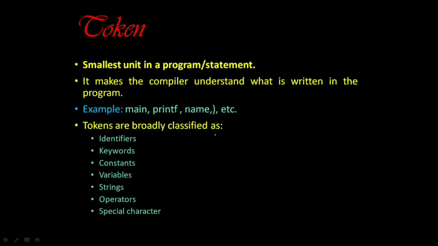Tokens are broadly classified into 8 types. How many types? It is classified into 8 types. The first one is identifiers. Second is keywords of C program. After that, constants, variables, strings, operators, and special characters. In the upcoming slides, we will be discussing these in detail.